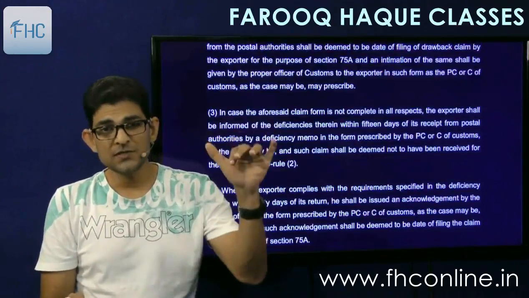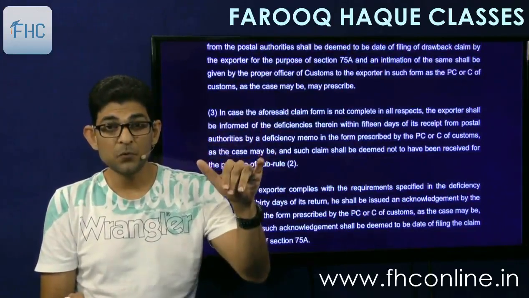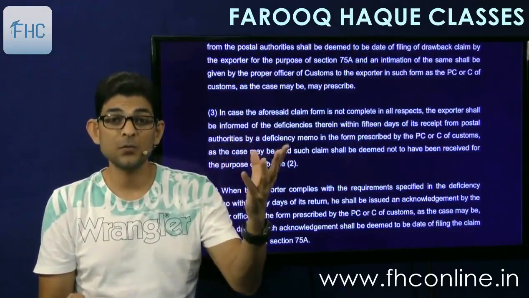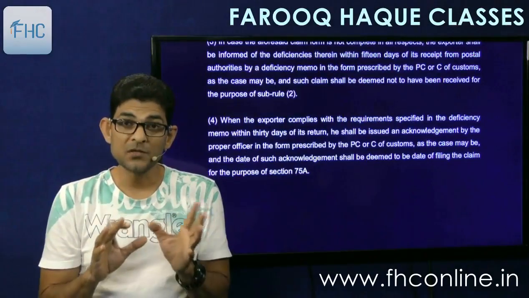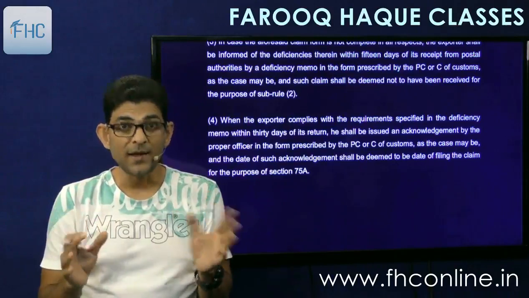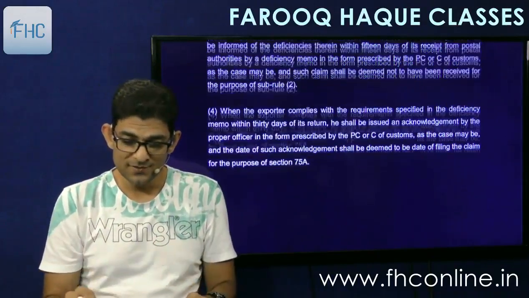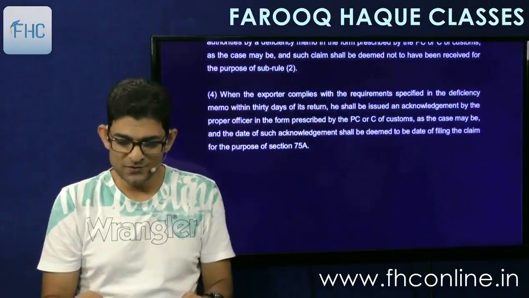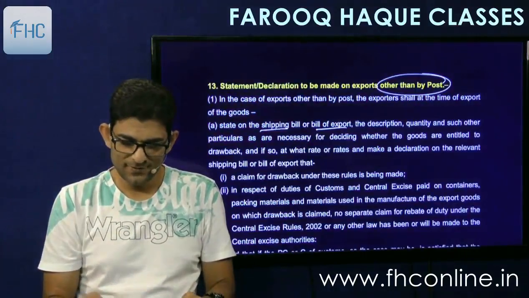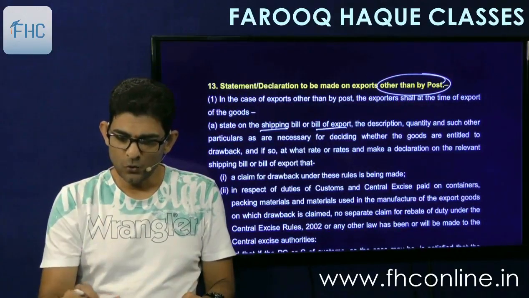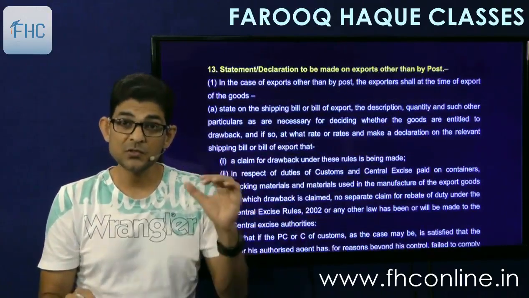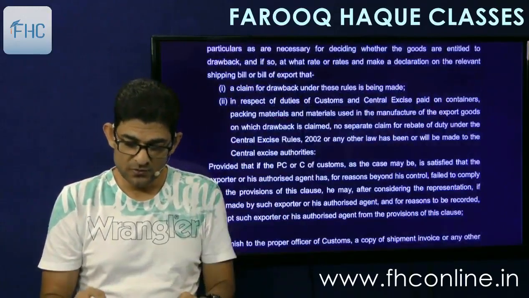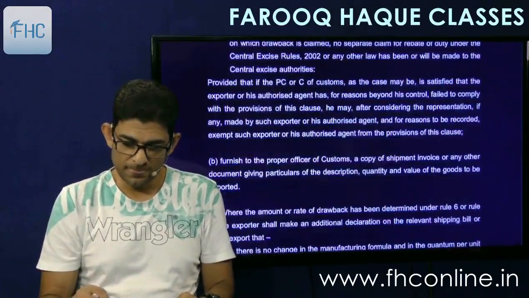And if the deficiency is there, then they will send us the deficiency memo within 15 days. Then we'll have to correct it within 30 days. And only when it is corrected, the application will be deemed to have been filed and an acknowledgement will be given to us. So that complete procedure is the same. And also for other than post, it is also just like section 74, same to same, so no need to read it again.